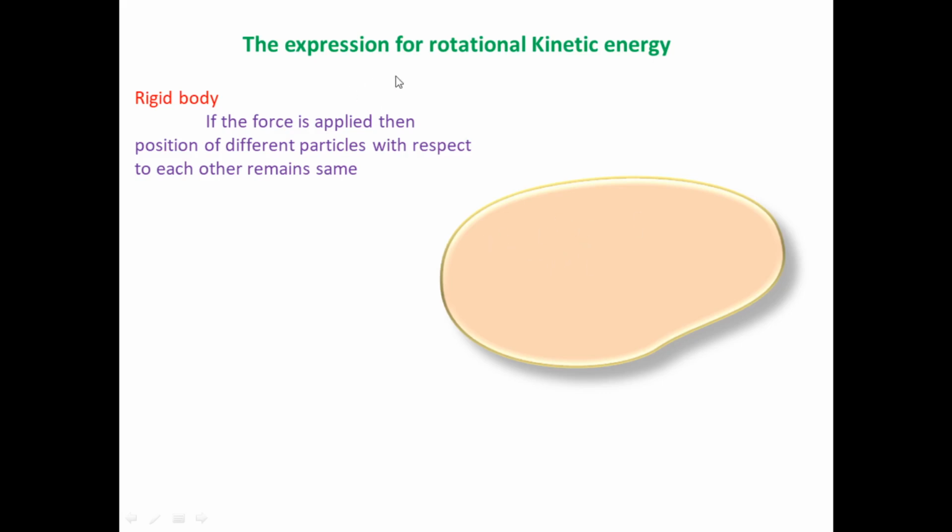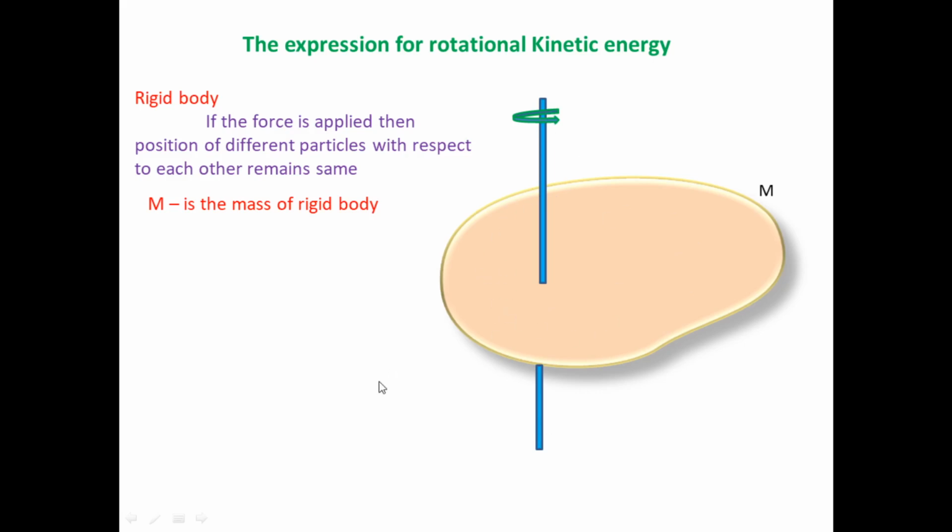So we have discussed the expression for rotational kinetic energy according to the concept of a rigid body. Let's imagine that this is a rigid body and the mass of the rigid body is capital M. Imagine that capital M is the mass of the rigid body, and this rigid body is performing rotational motion along the axis of rotation. See, this is the axis of rotation, along which this body is performing rotational motion.